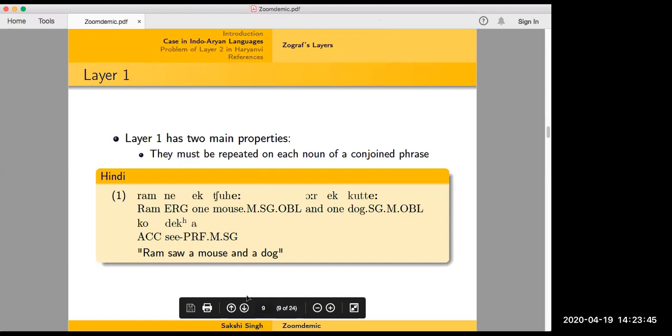So "राम ने एक चूहे को और एक कुत्ते को एक साथ चलते हुए देखा". Yeah, that's fine for me. And if it's just "एक चूहे को और एक कुत्ते को देखा", then you can have a reading where you saw them separately. But the एक साथ makes it fine. Exactly. Yeah, I think I agree too, which is rare. Considering I have only old judgments, I think I agree. But I have old judgments too. Me too.